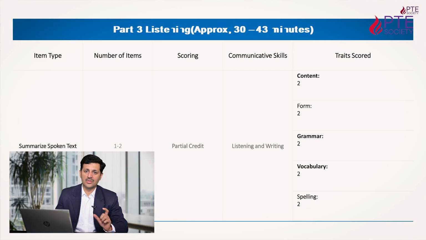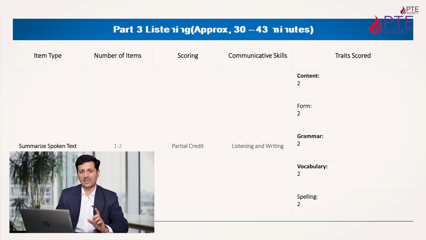Yes, 50 to 70 words. The same way as we listen to the lecture in our speaking part, here also we are going to listen to a lecture, but now we will write a summary in 50 to 70 words, and the time for that will be 10 minutes.